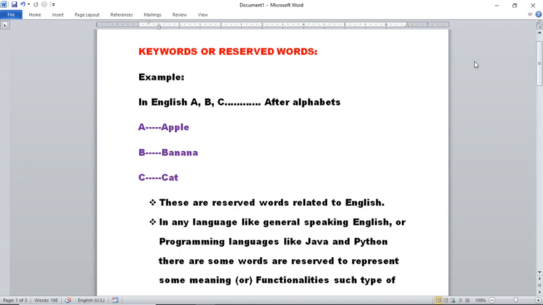Now let us see the concept. Keywords are reserved words in Python. To understand this concept, I will tell you one example. So listen here. To learn